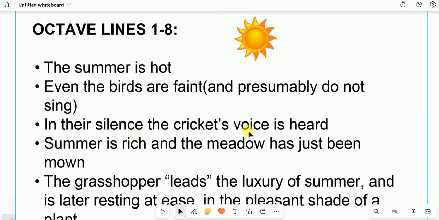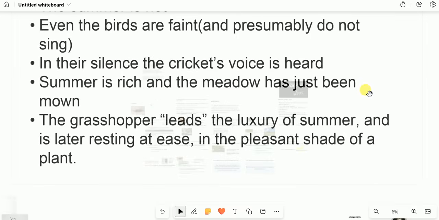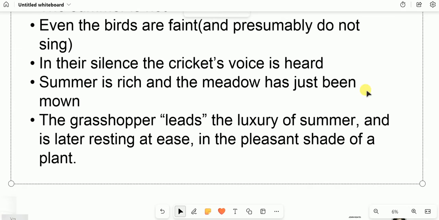No, it's supposed to be the grasshopper's voice is heard, because remember the cricket only sings during winter. So that's a mistake, pardon me. And then summer is richer, and the meadow has just been mown. Meadow means a piece of grass, and it also gives us the description of the kind of summer that we are talking about.